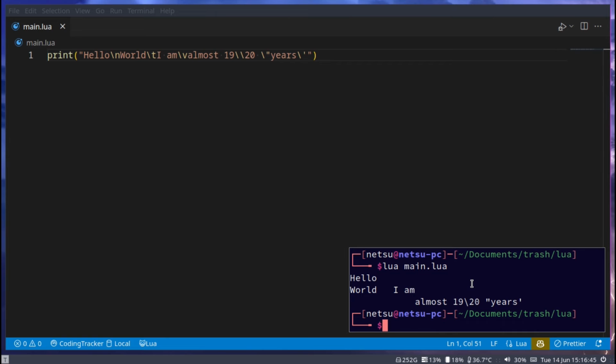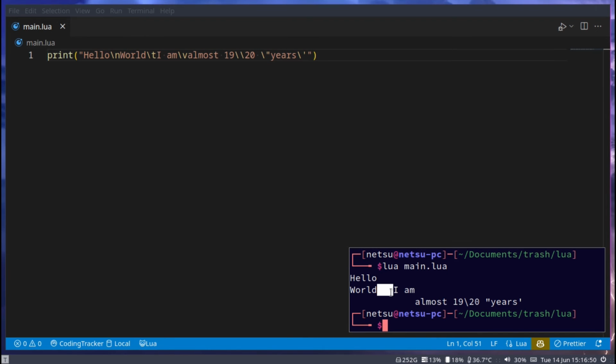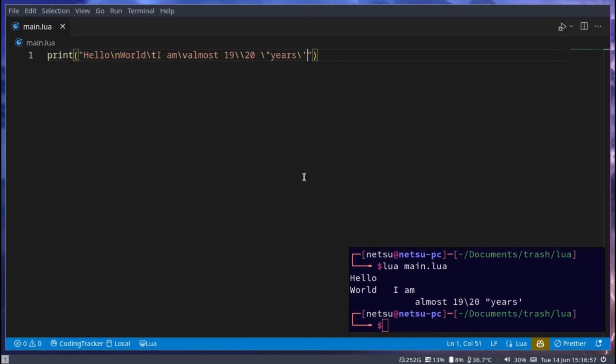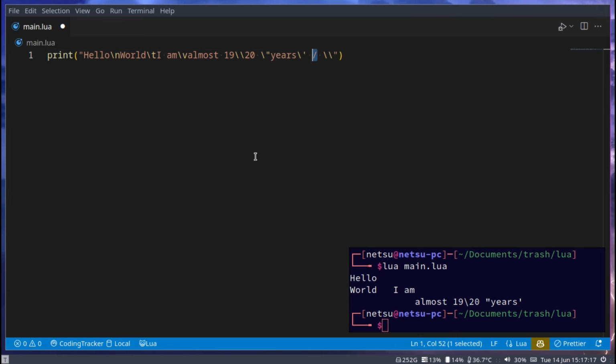If we were to print this, we get hello, new line because \n, world, then a tab, not a space. This is a space. This is a tab. Then we get a tab because \t, I am, and then a vertical tab. This might not work on Windows, but it just basically tabs down instead of left to right. Almost 19 \ 20 years. And in our quotes. Take note, forward slashes are not the same as backslashes, so backslashes will need 2, while a forward slash only needs 1.